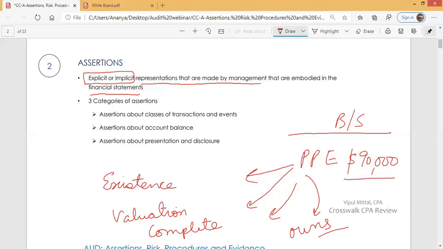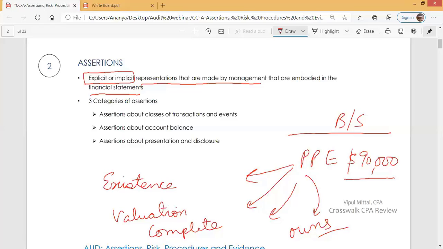But they are also implicitly representing that they own it. Management is implicitly representing that they control it. They have the rights and obligations. They have the rights regarding this.